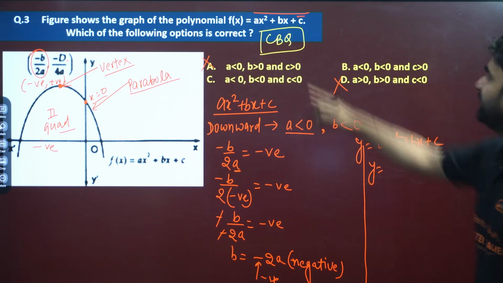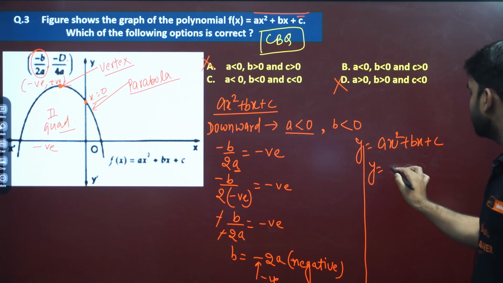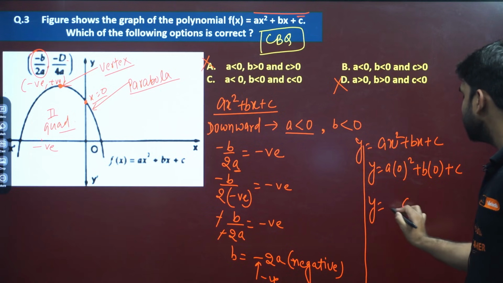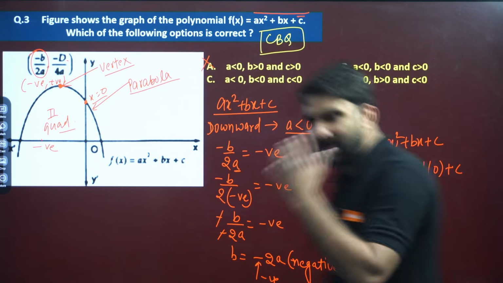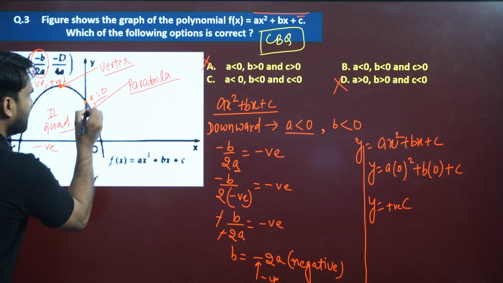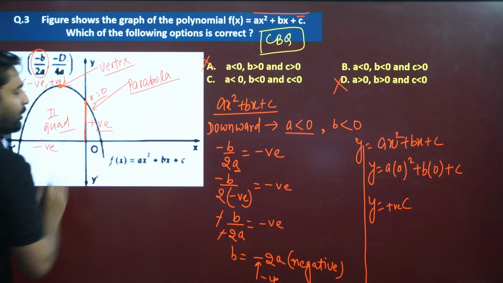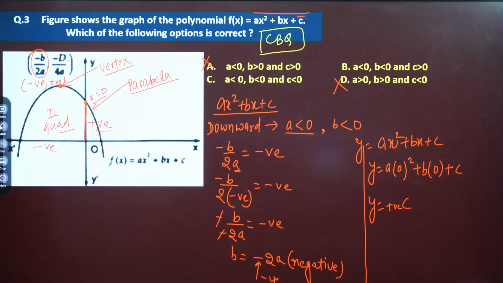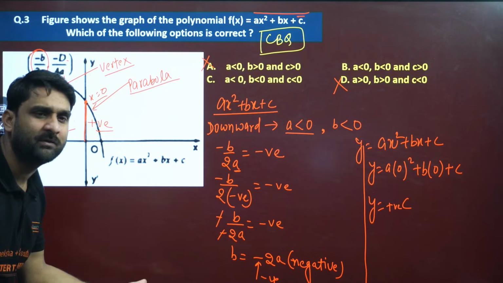So y equals a into 0 plus b into 0 plus c. So we are getting y equals c, which is positive. You can also use your common sense: if the parabola intersects above, y is always positive. In the upward direction y is positive, in the downward direction y is negative. So c is also positive.